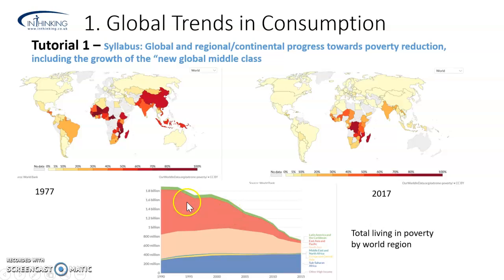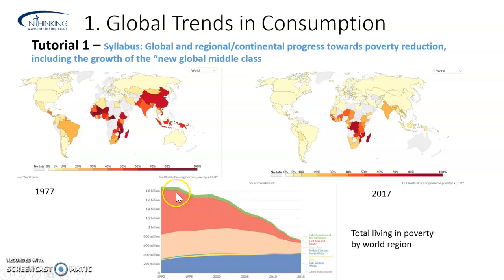If we take a look at the general picture, these composite line graphs are really kind of cool, but quite difficult to read. You can see here the total number of people in poverty has fallen dramatically. You can see it's now well below 1 billion. It's too often a stereotype that these poverty levels are higher. But when we think about which region has led to that fall, it's this area in red. Look, East Asia and Pacific. This is predominantly China's success. Look at the massive poverty levels back in 1990, and then a massive reduction over time.